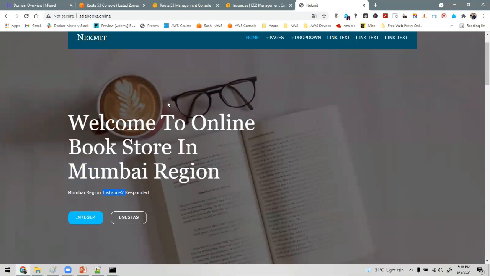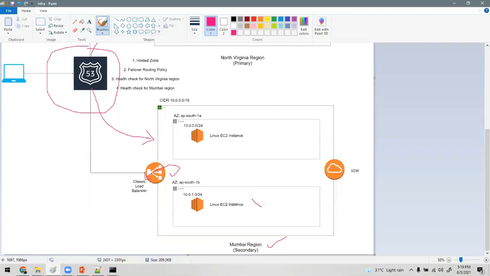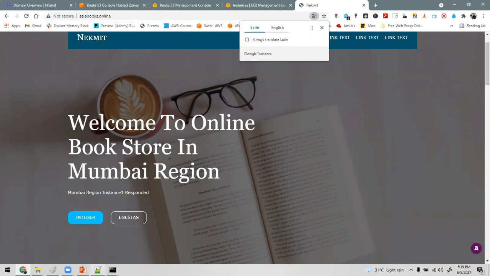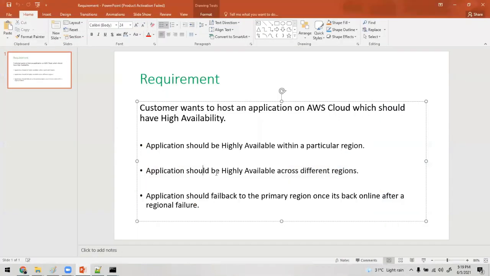Okay, if I go to the Mumbai region and shut down this instance, then what will happen? Instance 1 should respond. Now let's see whether this classic load balancer is doing a round robin. Now it's 2. Let's check again. See, now 1 is responding. Now 2 is responding. Okay, so now we have completed point number 2 also. The application should be highly available across different regions.